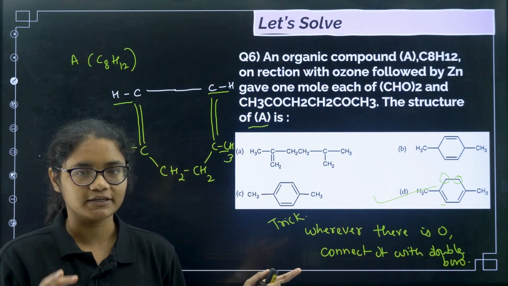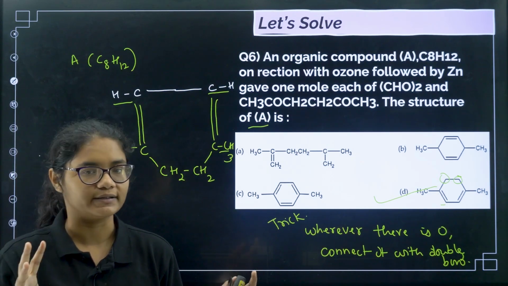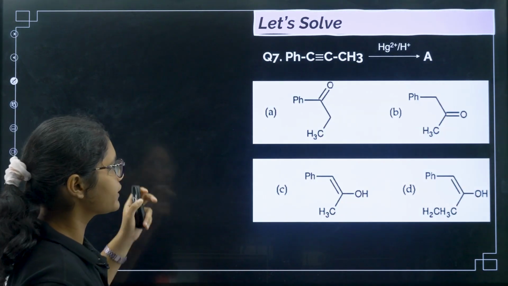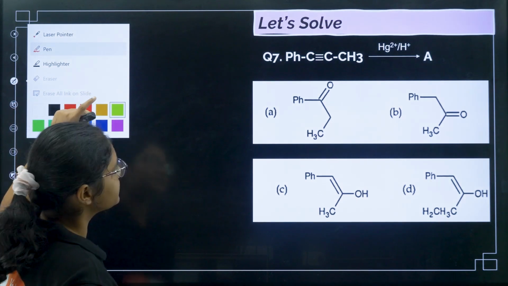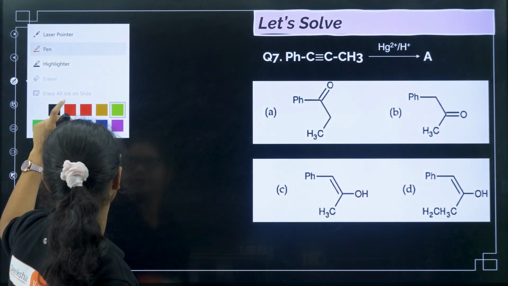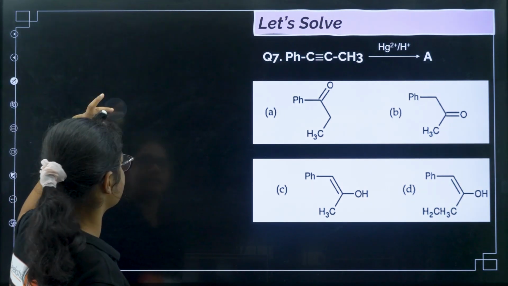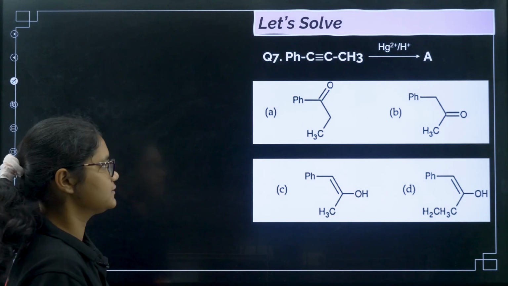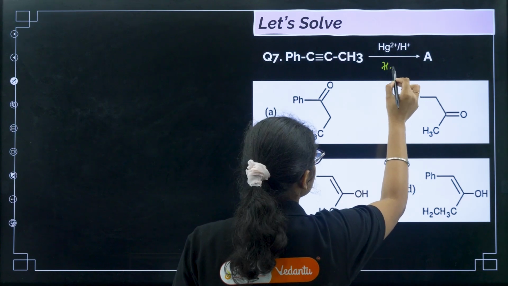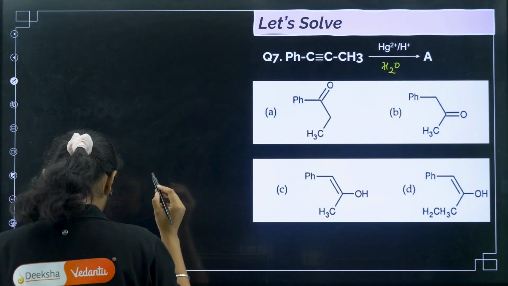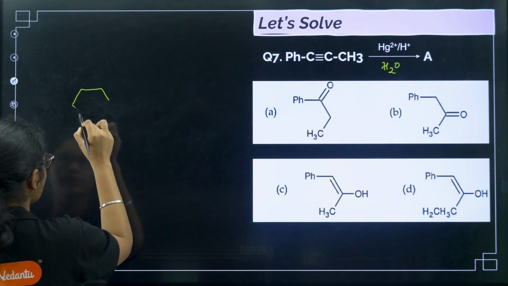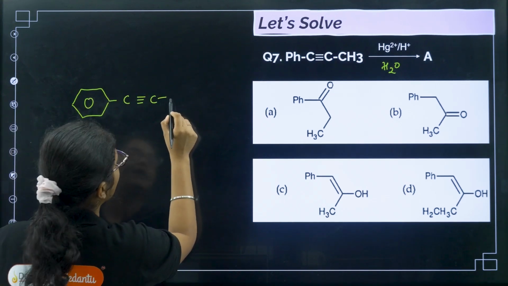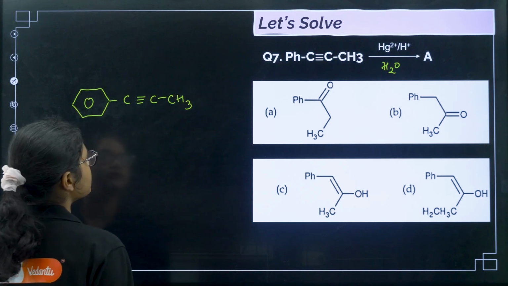So a very simple question, but yes, it needs a little trick to understand. Now let us see the next question. You have been given Hg2+, H+ and this one, right. If you remember, this method of preparation is from alkynes, hydration of alkynes. Here water is also there. First of all, if you see, Ph is there, then you have C triple bond C, and then you have CH3, right.